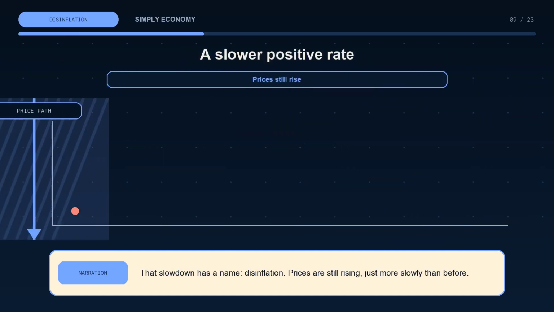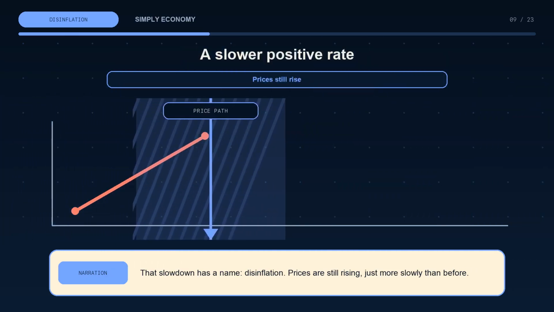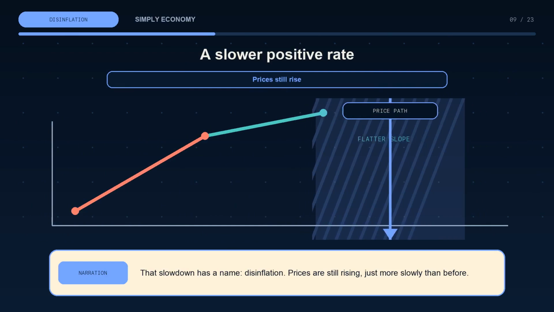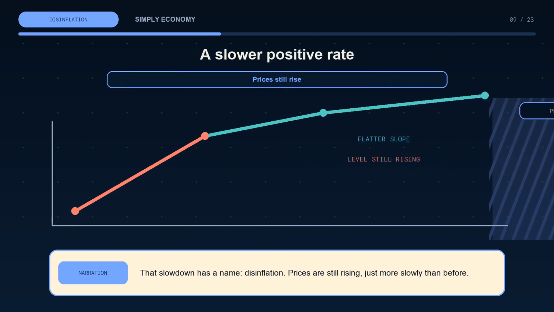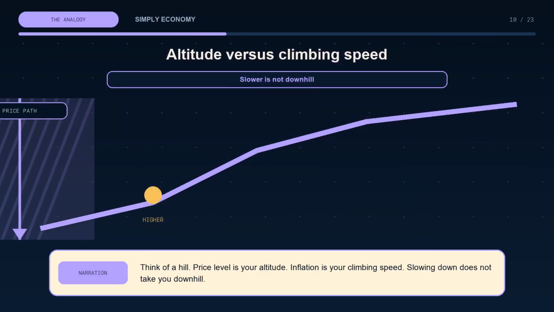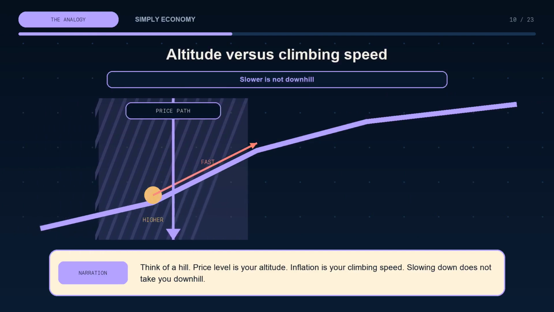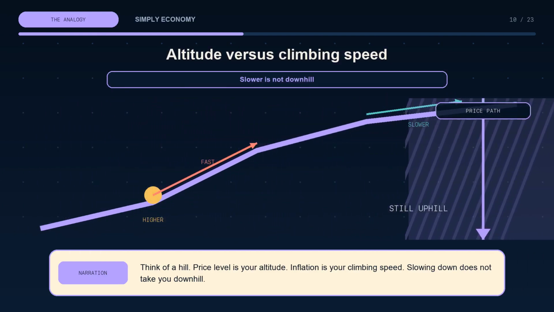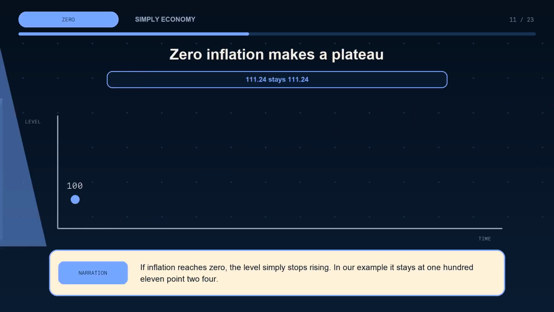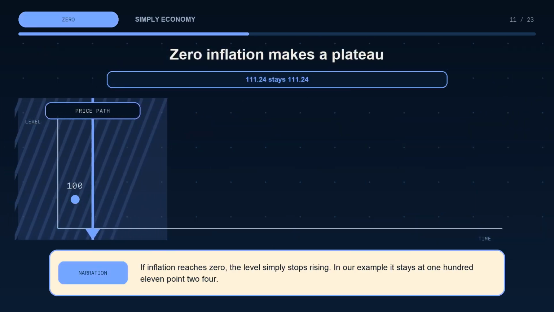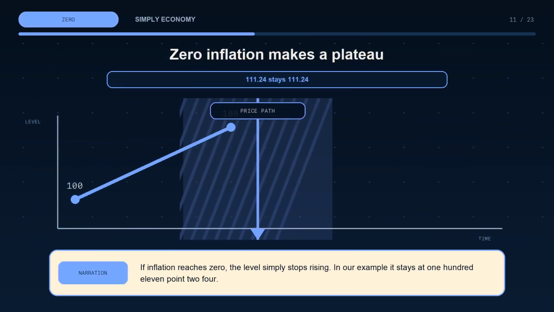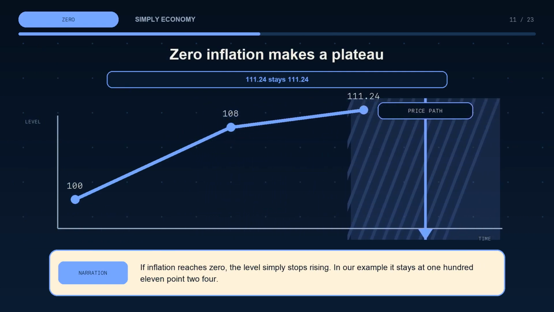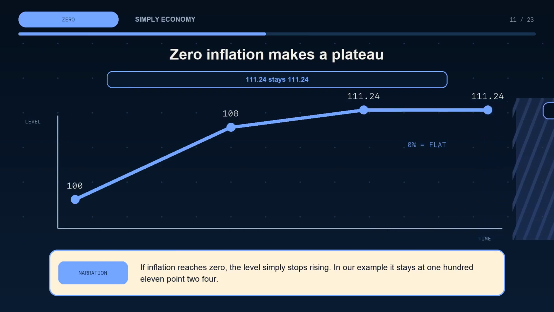That slowdown has a name: disinflation. Prices are still rising, just more slowly than before. Think of a hill. Price level is your altitude. Inflation is your climbing speed. Slowing down does not take you downhill. If inflation reaches 0, the level simply stops rising. In our example, it stays at 111.24.